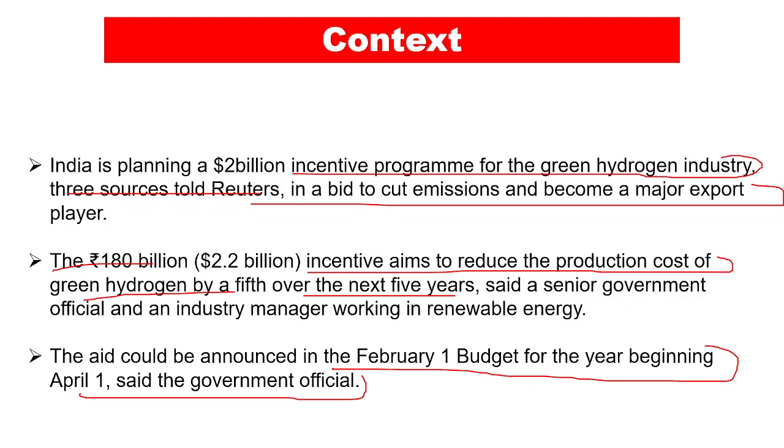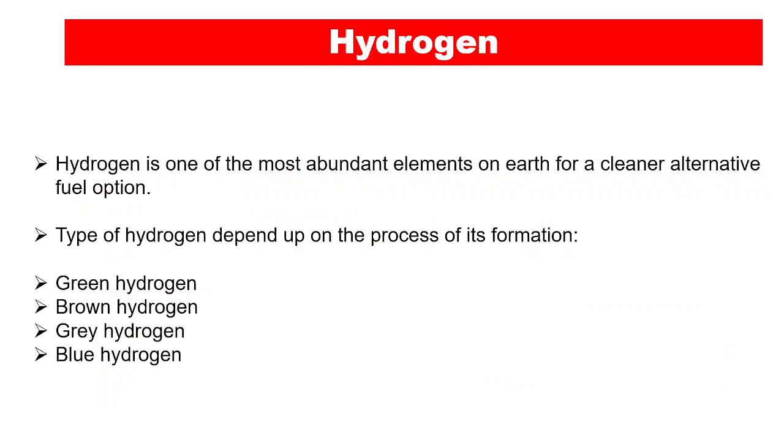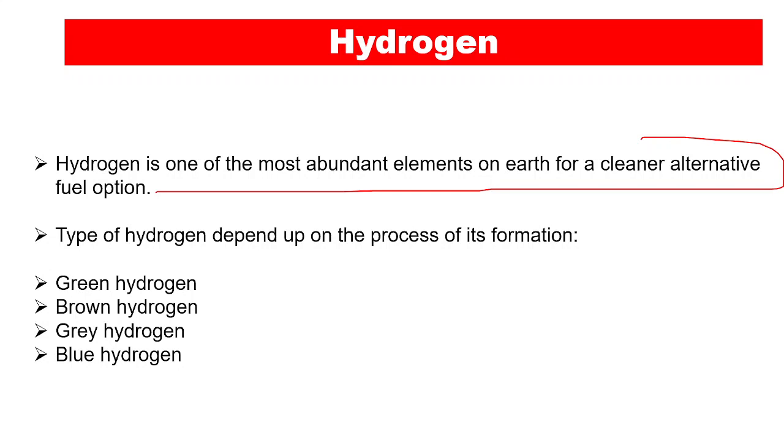Incentive is going to be given, but we need to understand what is green hydrogen. But before that, we need to understand what hydrogen is. So hydrogen is basically the most abundant, or one of the most abundant elements on the earth, a cleaner alternative fuel option, because you can basically separate the water and get hydrogen out of it, or it is basically present in the atmosphere in abundance.